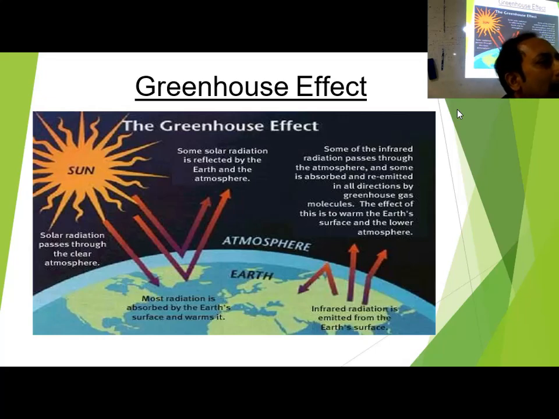Now you have other gases like N2O, water vapor. Write down the list: carbon dioxide, N2O, water vapor, methane, and CFC. Only these, nothing else.